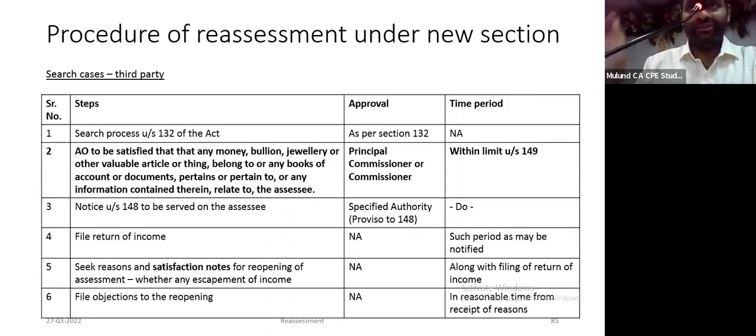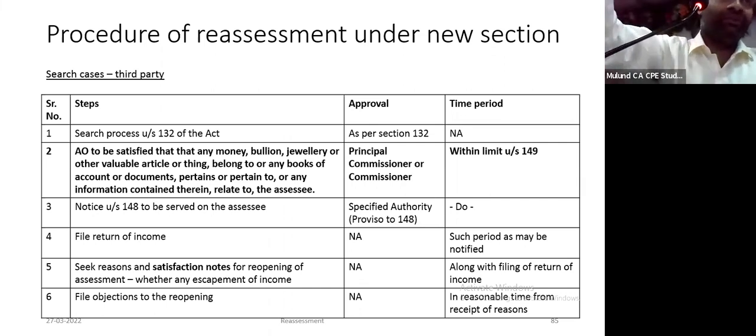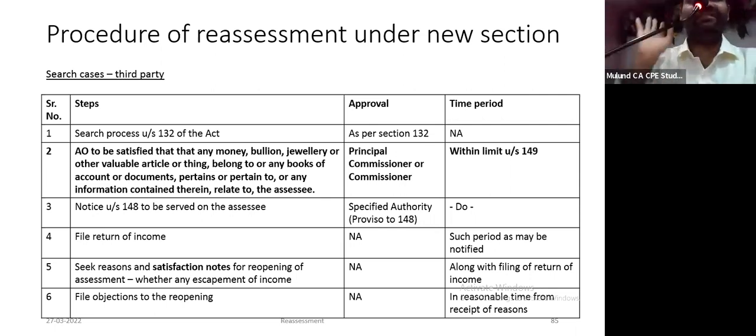Search cases in the case of third parties have a completely separate process. First, a search happens at someone else's premises. Then my AO will record a satisfaction note that the assets, money, bullion, jewelry, books of account or documents belong to me, or that any information contained in the books of account or documents pertains or relates to me. This is done with the prior approval of the principal commissioner or commissioner. Then he will issue a notice under section 148, again with the approval of the specified authority.